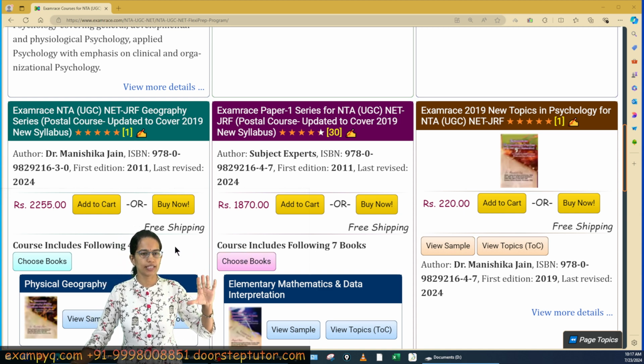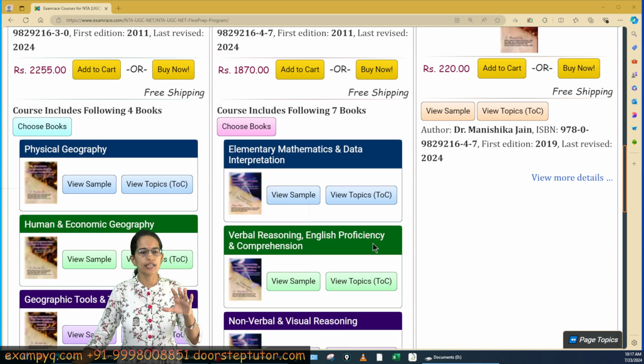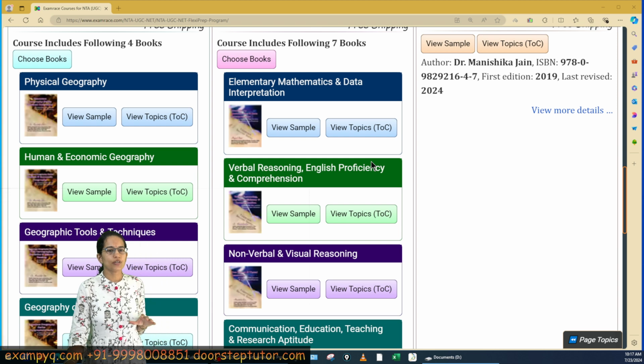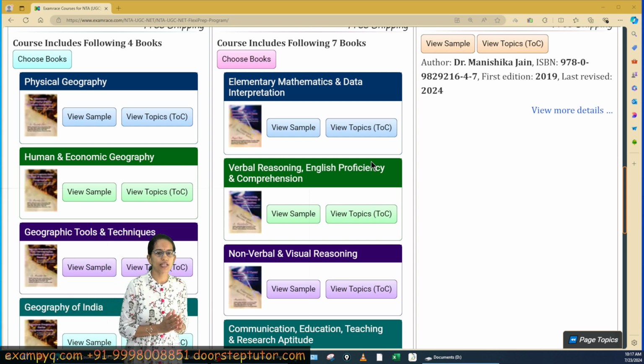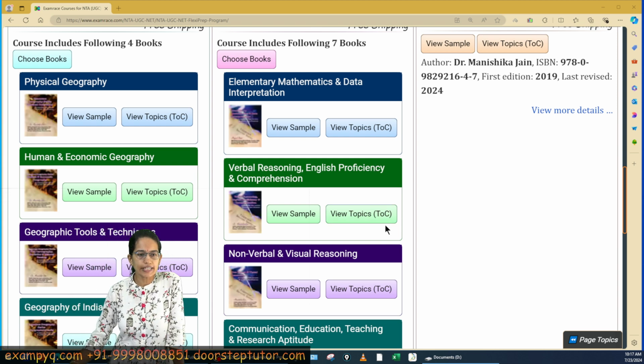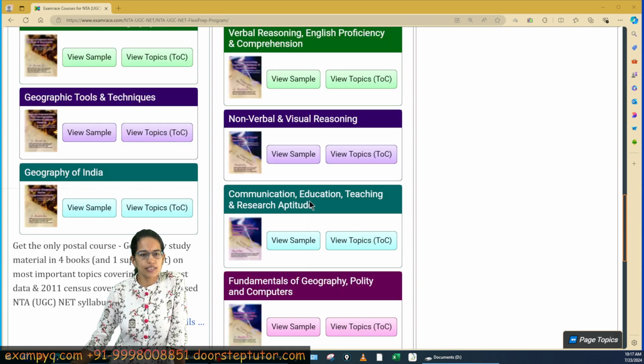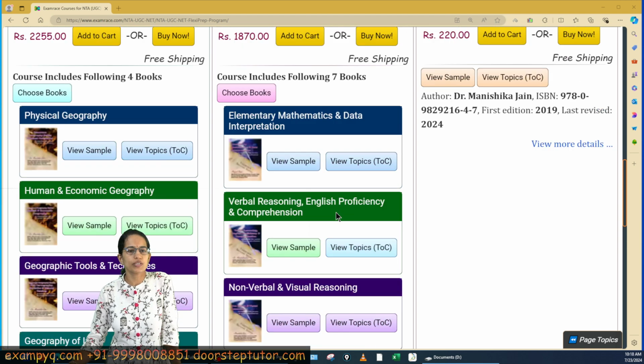So, let's say you go on to the UGC NET geography course, or let's go to the Paper 1 course first. Here there are 7 books included in the course if you go onto the home page. Now, let's say you feel that you are good at mathematics but you need help only with research and teaching. This is the book that pertains to teaching and research. You need not go for the complete section.